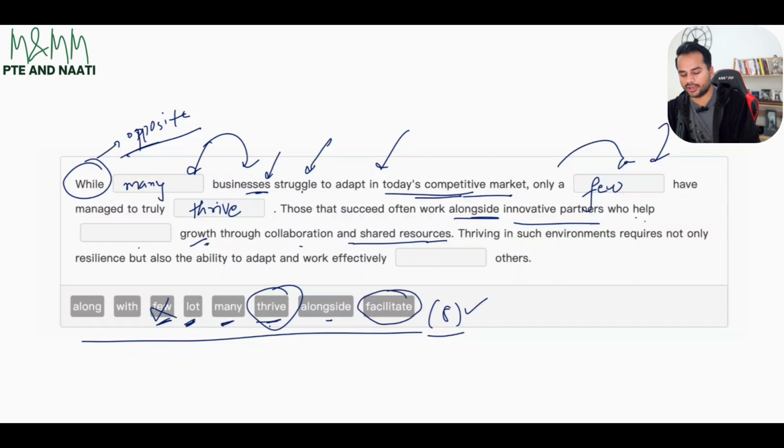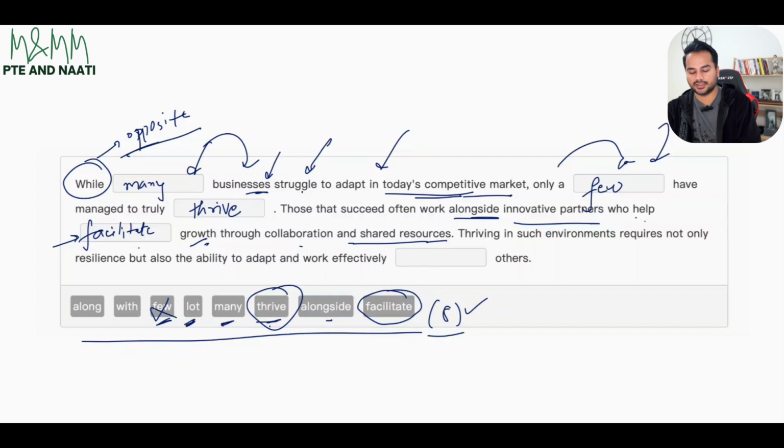So the correct answer over here would be the word facilitate. Facilitate means help. So they help in the growth, and facilitate means assisting, helping. So that's the word over here. Who help facilitate growth through collaboration and shared resources.